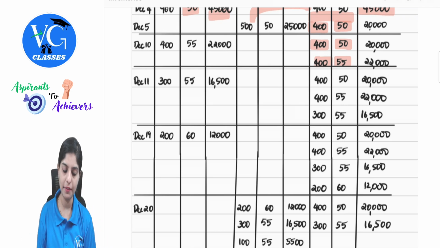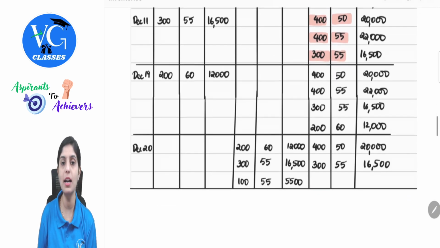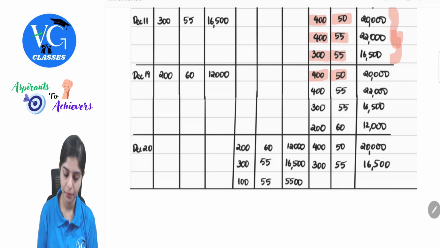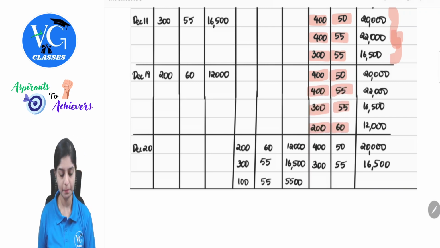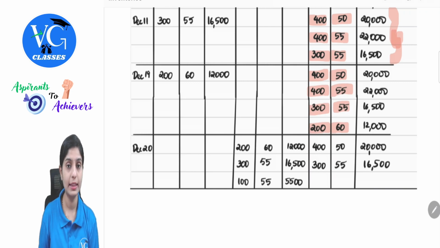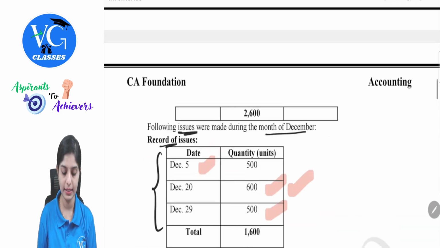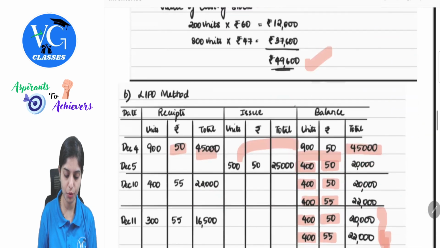Same thing again on December 11th, there is a purchase. So we will record all the balances, 400 at 50, 400 at 55 and 300 at 55. December 19th, again there is a purchase, 200 at 60. So we will bring down all the balances from the previous date and then record additionally here 400 at 50, 400 at 55, 300 at 55 and then 200 at 60. On December 20th, there is an issue. Issue was for what quantity of goods? 600 quantity of goods to be issued.